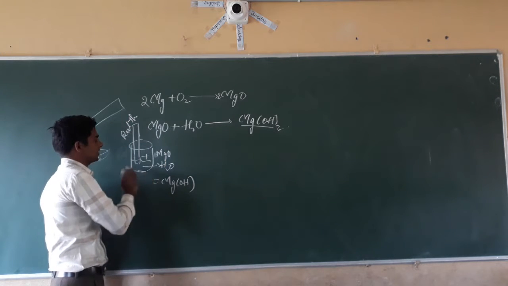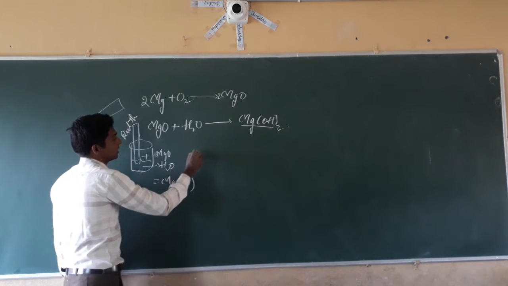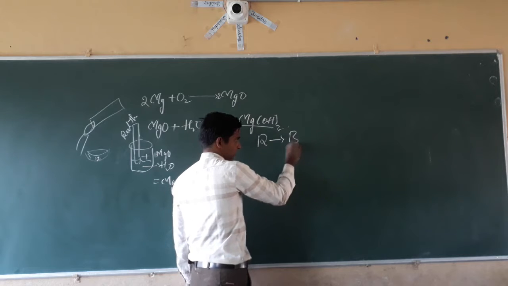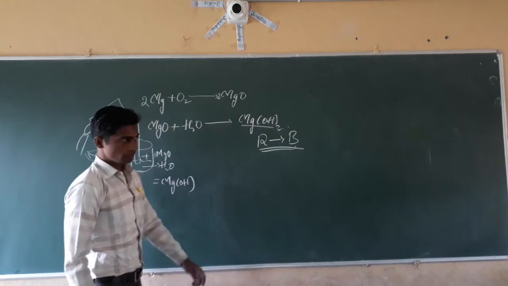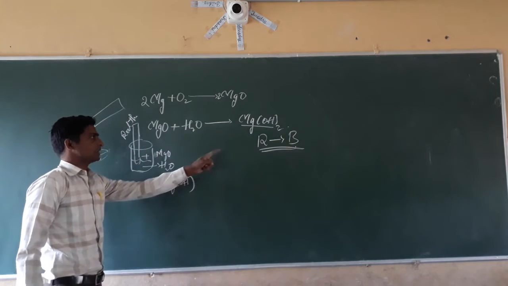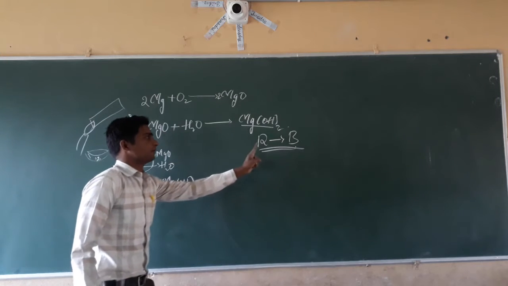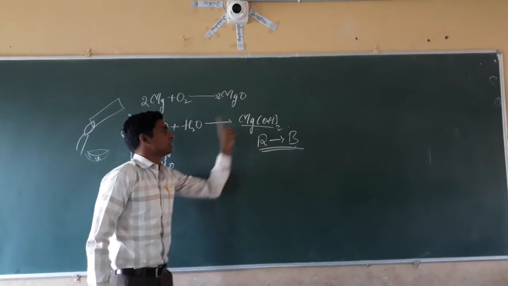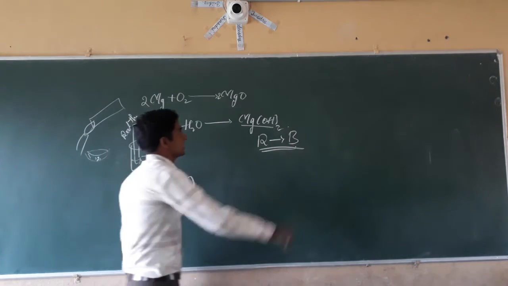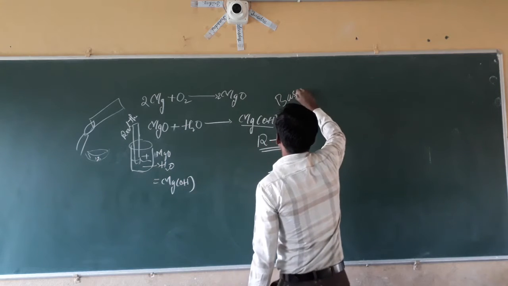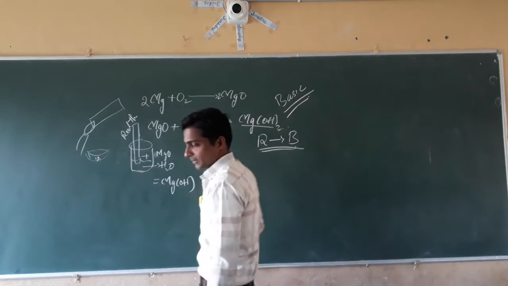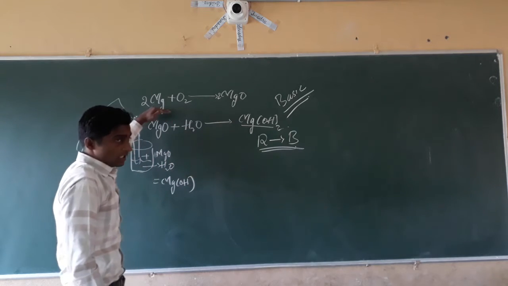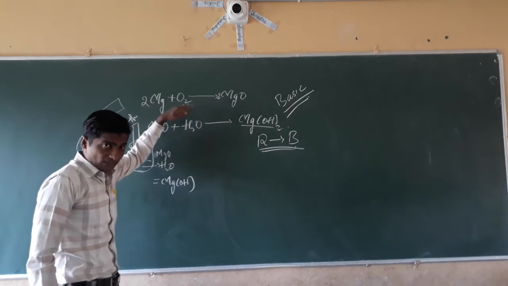The red litmus paper changes to blue color. If red litmus paper changes to blue color, then we can say that the solution is basic in nature. Yes, basic in nature.